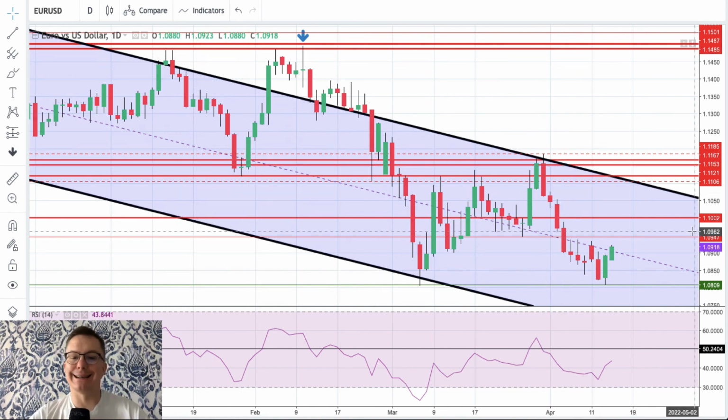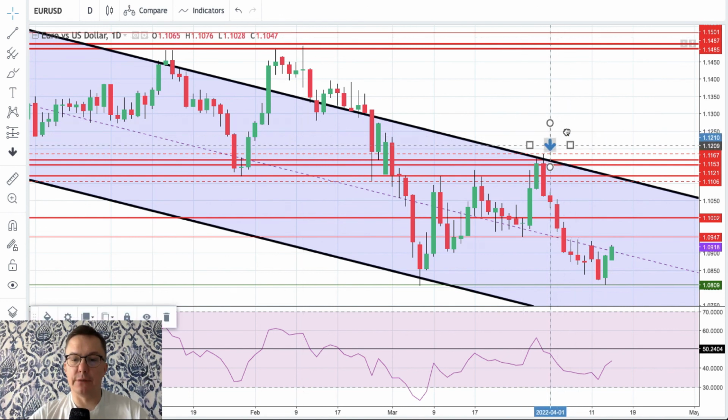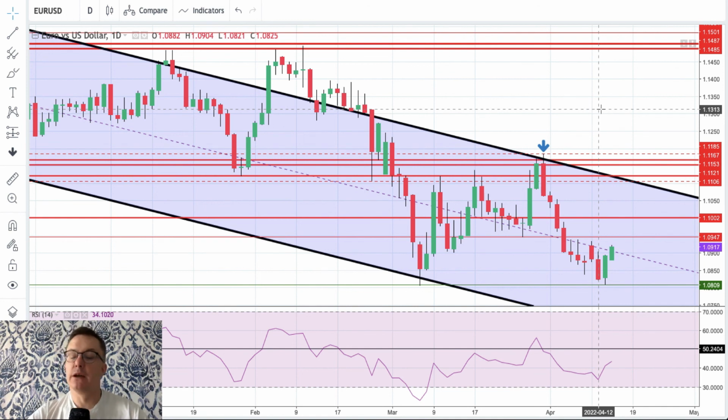So the bears have more chance for the market to really push it in the desired direction, which is of course down for bears. Sorry, and bulls are trying to bounce. However, the next target is 1.0947 technical resistance, then 1.1002 technical resistance, and then just the zone between 1.1106 and 1.1185.